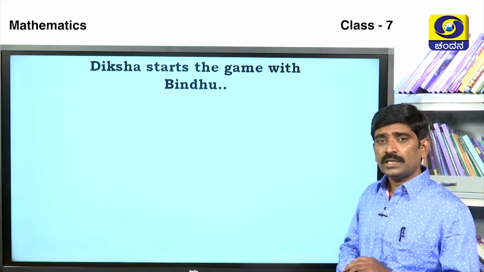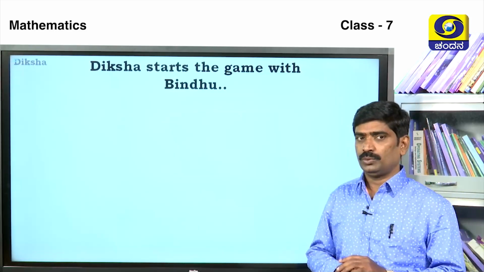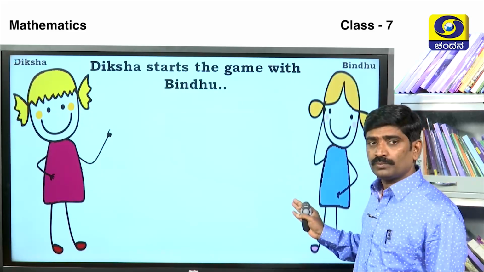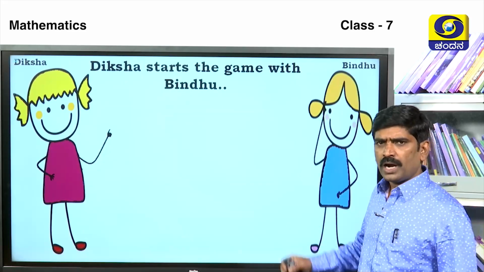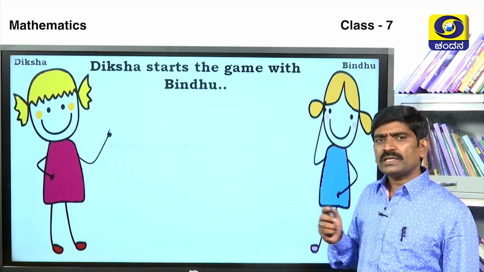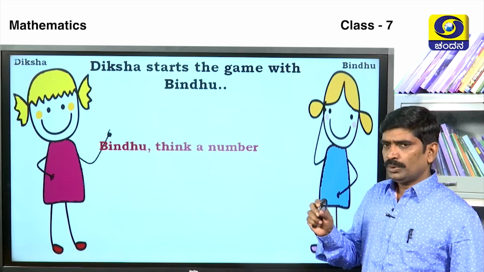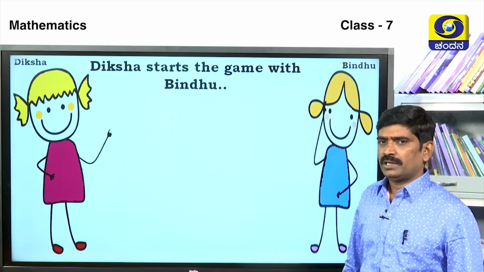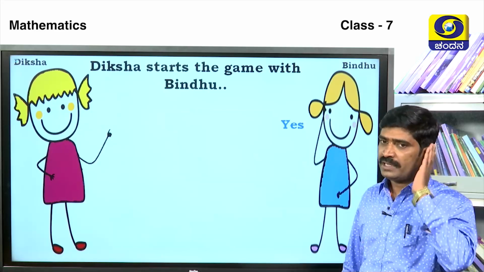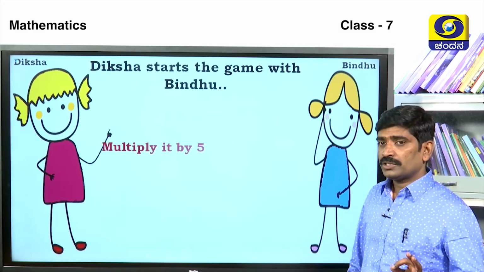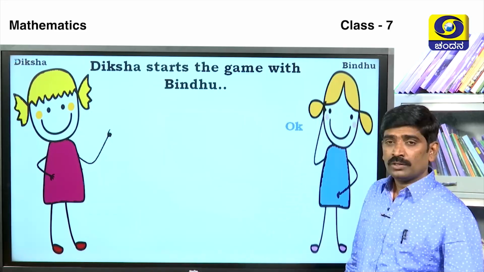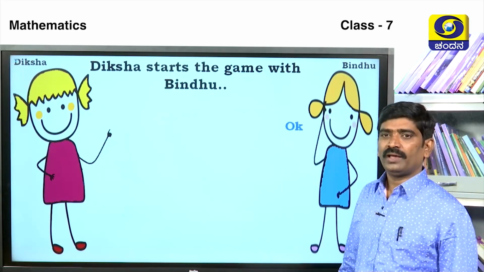Diksha starts the game with Bindu. Diksha and Bindu discuss the problem. What is the problem? Diksha says, Bindu, think of a number. Bindu says, yes, I will think of it. Next, Diksha says, multiply it by 5. Bindu says okay.